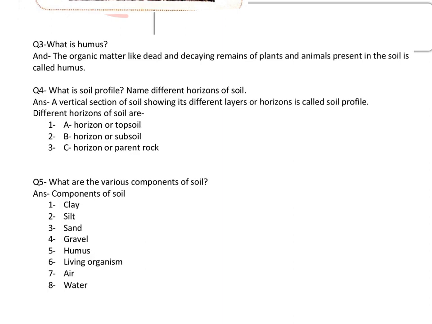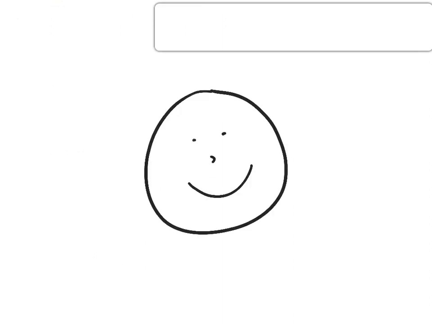Next question is, what are the various components of soil? Answer to this question will be, first clay, second silt, third sand, fourth gravel, fifth humus, sixth living organisms, seventh air, eighth water.